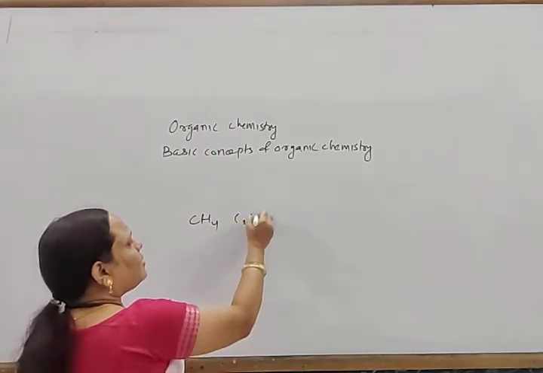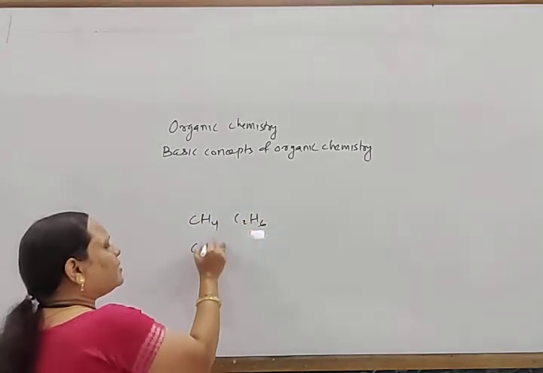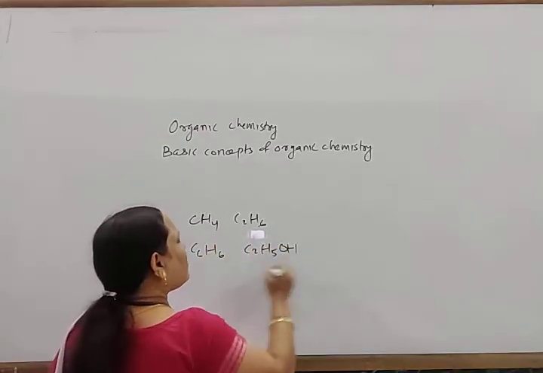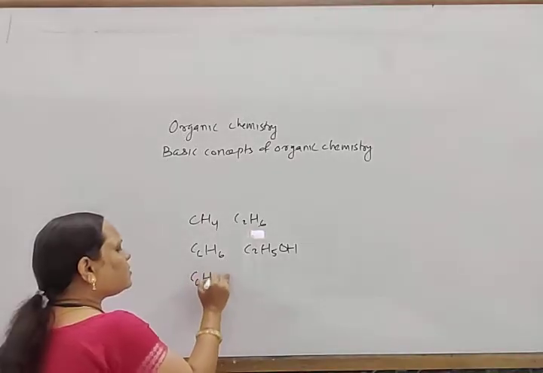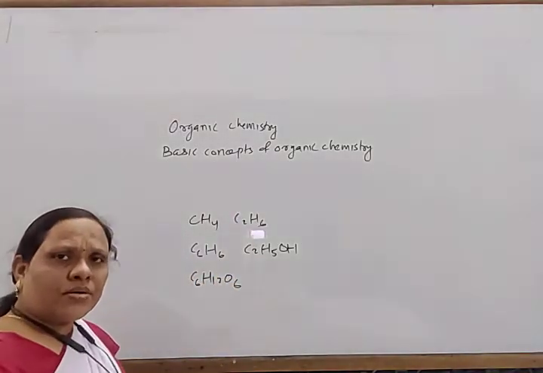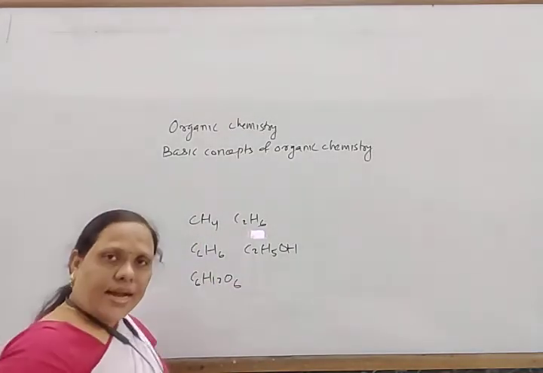Methane, ethane, benzene, ethyl alcohol, glucose, all these are organic compounds.